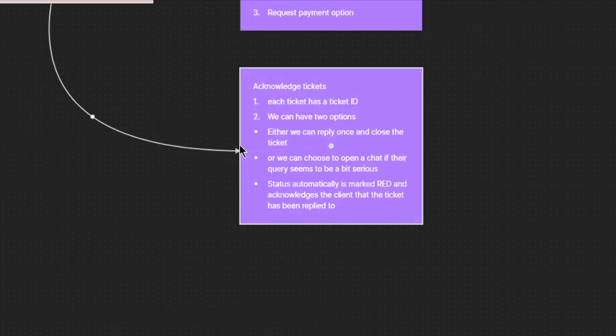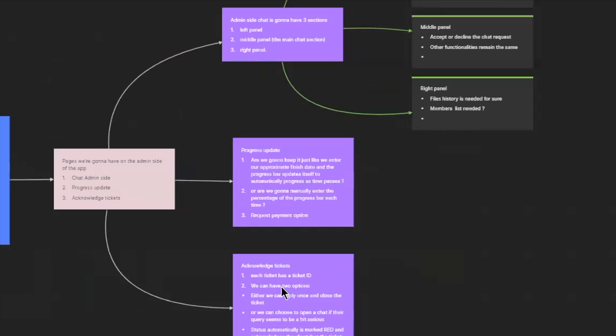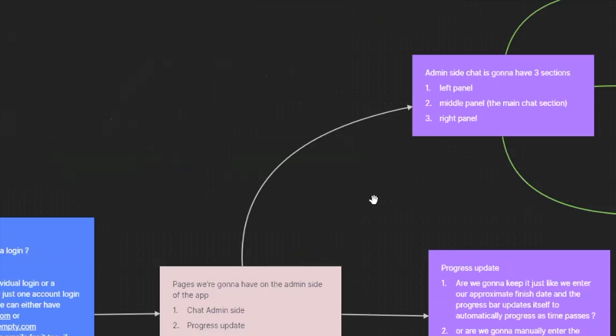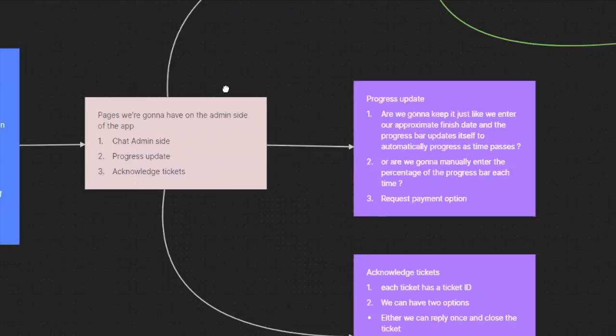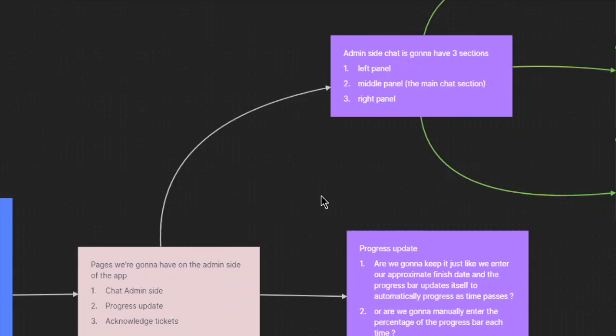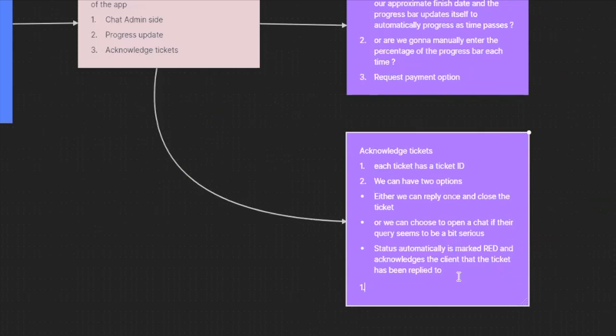Yes, one final reply. And if they want, they'll have to raise another one. Or what we can do is start a chat in case they want to carry on with the request, and if they're not satisfied, you can ask them, "Are you satisfied?" You gave me the idea. After we reply, if they're not satisfied, they can raise another or appoint a meeting, and we can approve that meeting because we don't want them to just have random meetings every single time.